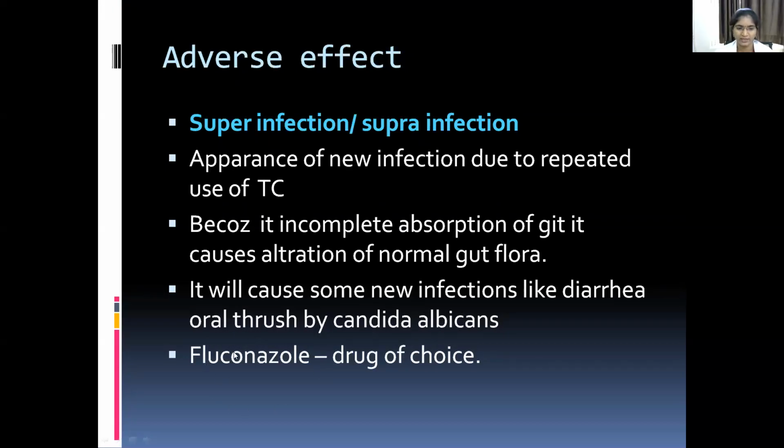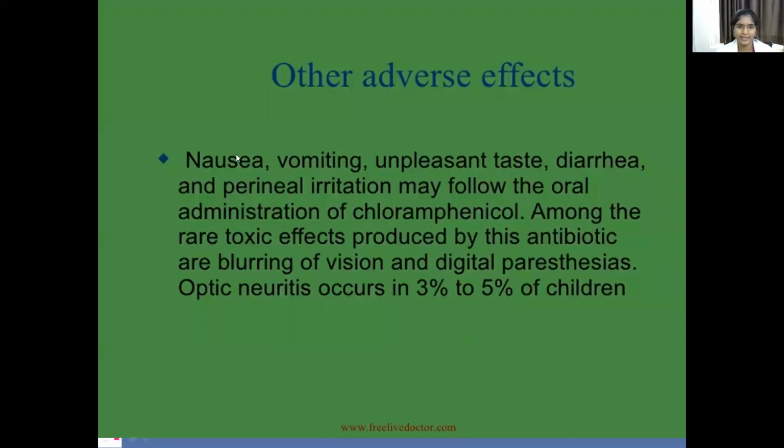Fluconazole is the antifungal drug. It is the drug of choice for oral thrush, which is caused by Candida albicans. Other side effects: chloramphenicol causes nausea, vomiting, unpleasant taste, diarrhea, and perineal irritation, which may follow the oral administration of chloramphenicol. These are the side effects when we give oral administration.